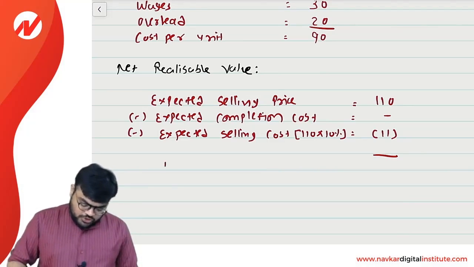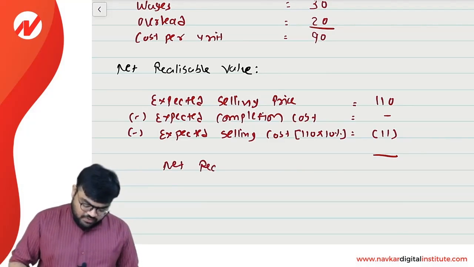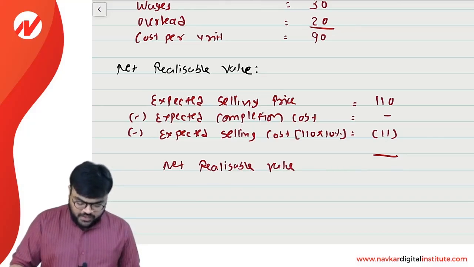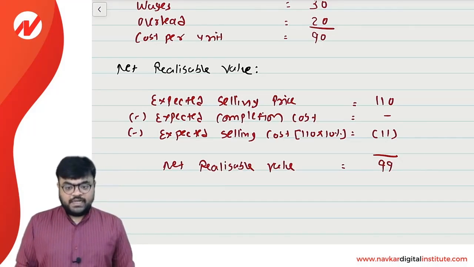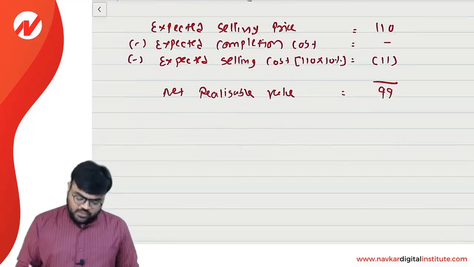Clear? So the net realizable value will be 99. Clear? My cost is 90, my NRV is 99. So simple.